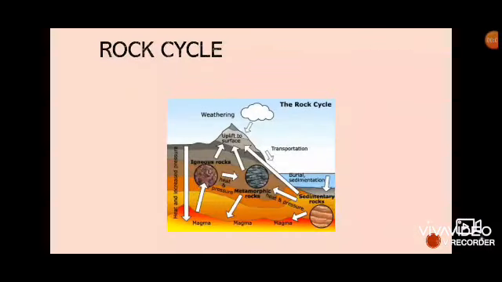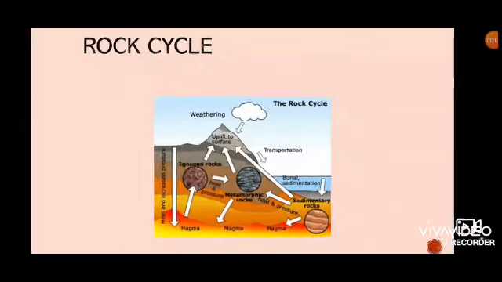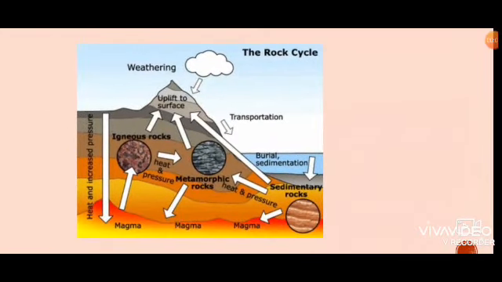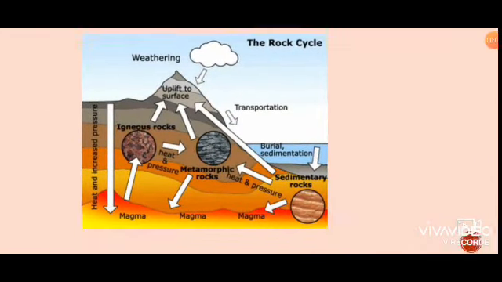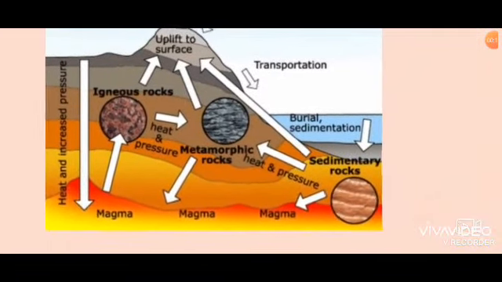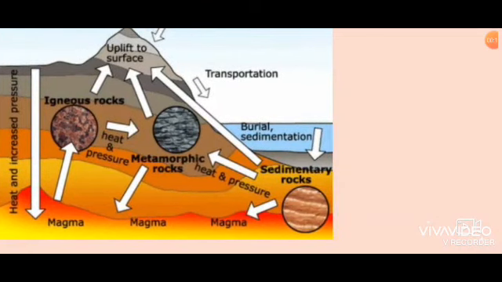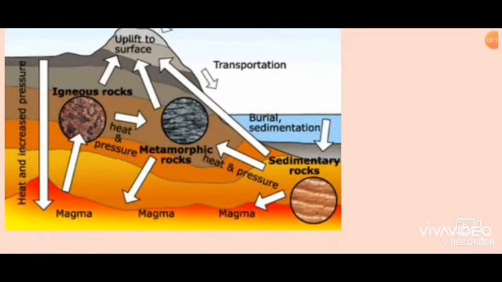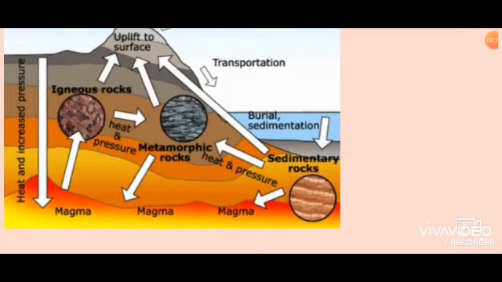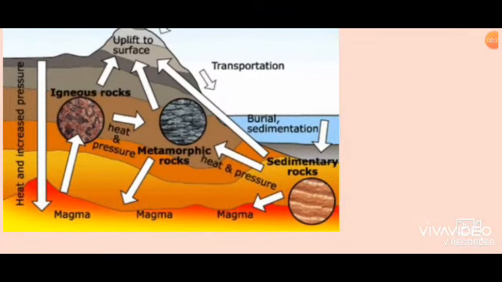We see the rock cycle picture. In the process of the rock cycle, igneous rocks break down into small pieces under heat and pressure, forming sedimentary rocks. Sedimentary rocks and igneous rocks combine to form metamorphic rocks.